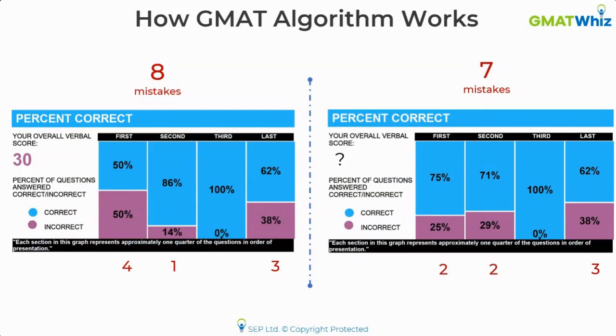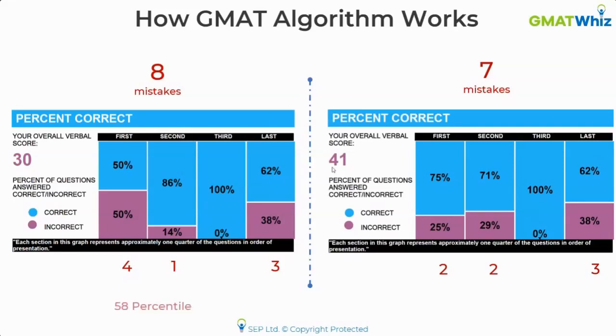Okay, so let me kill the suspense now and actually tell you what the score of the student was. I'm just going to remove this question mark. So this was the score of the student. This student scored a verbal 41, and again, this is my own ESR report. So this is the exact ESR snapshot that you are seeing. Verbal score of 41 with 7 mistakes.